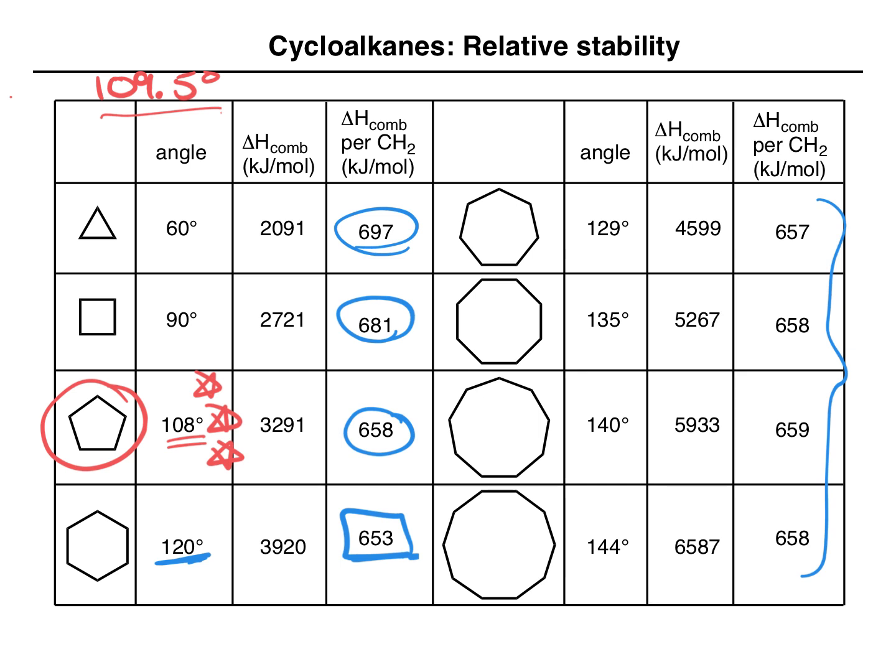So as we think about Bayer's hypothesis regarding ring strain, it is a great example of the scientific method where we have a hypothesis and then there's experimental evidence that can refute the hypothesis, which means there has to be another explanation. A revised explanation is that these molecules are not flat. Bayer's hypothesis was really based on the assumption that all of these molecules would be completely flat, having 108 degrees, 120 degrees bond angles.